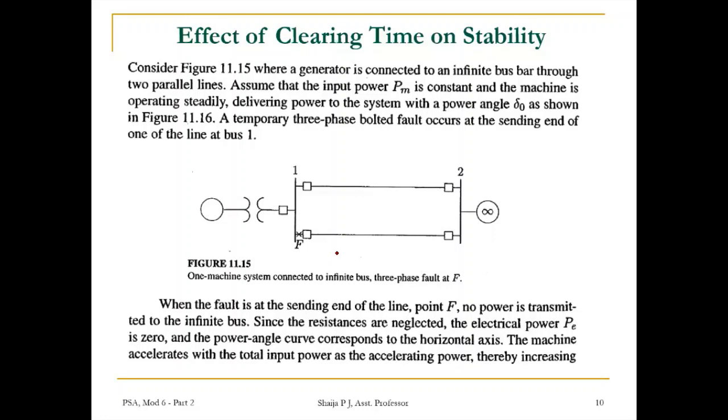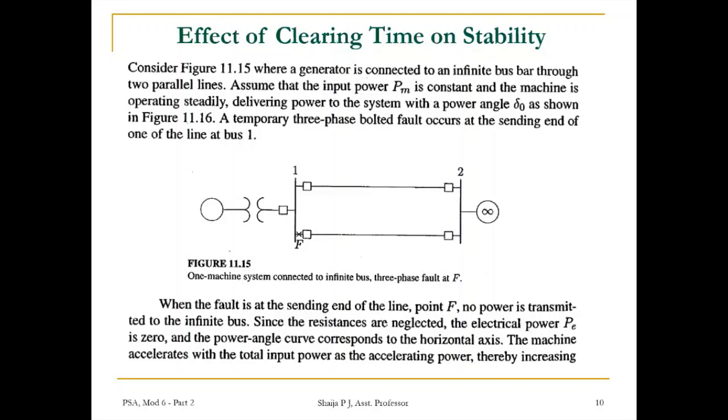Electrical power, the output power, is then 0 because power is not being transmitted. So in the equation PM minus PE, PE becomes 0; in the power angle diagram, during that duration the curve goes to the horizontal axis, and the machine accelerating power will be the same as PM.